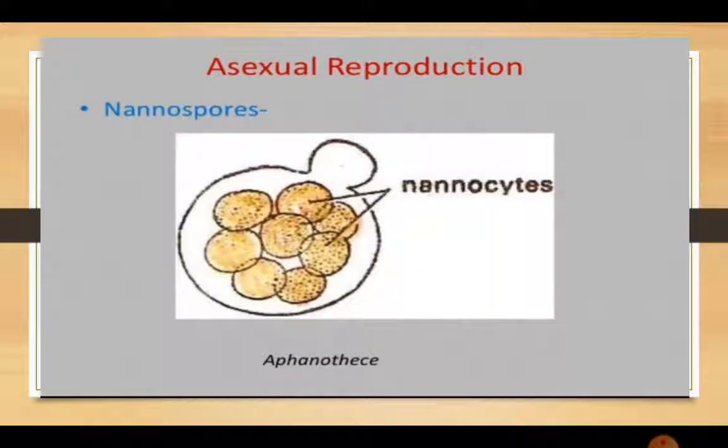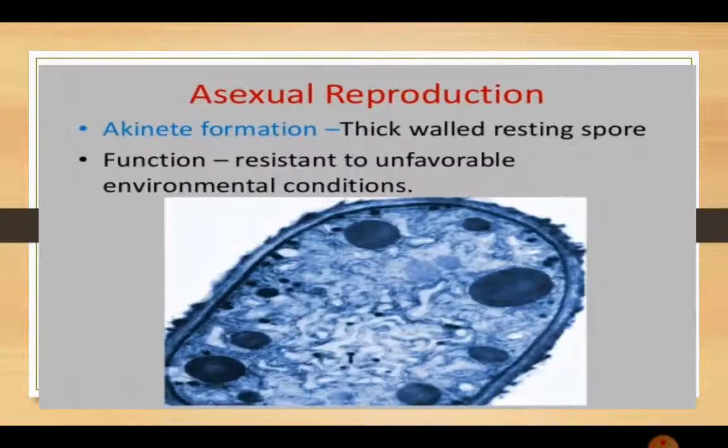The last kind of spores for asexual reproduction are nanospores. These are very small spores, also called nanocytes, which are produced inside the cyanobacteria. Nano means they are very small, and therefore they are another way of reproduction. So these were the ways of reproduction: we have hormogonia, exospores, endospores and nanocytes. These are the four ways.